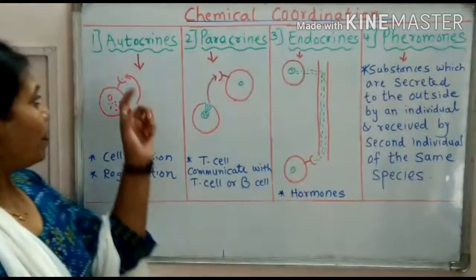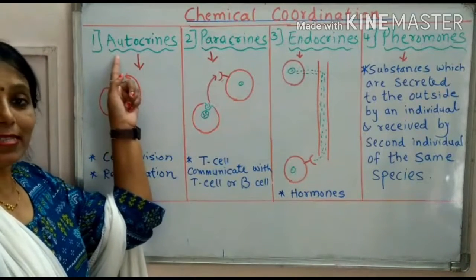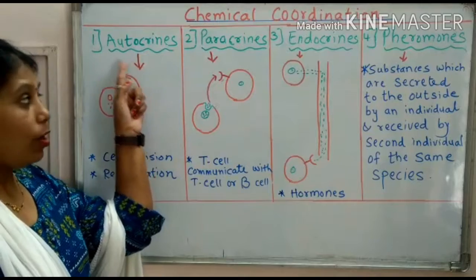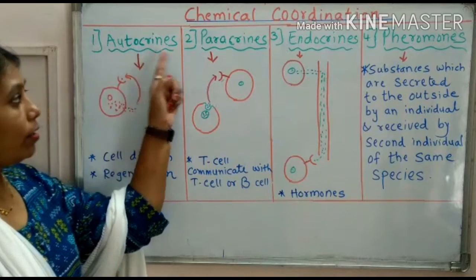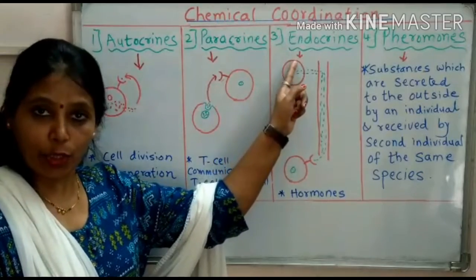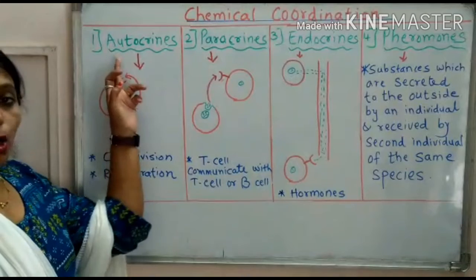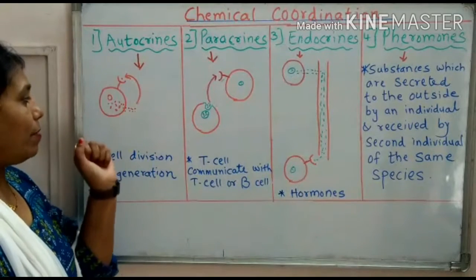So let us see. Here autocrine, auto means self and crine means secretion. Autocrine communication, paracrine communication, endocrine communication, and the last is pheromones. Autocrine. Let us see the example.